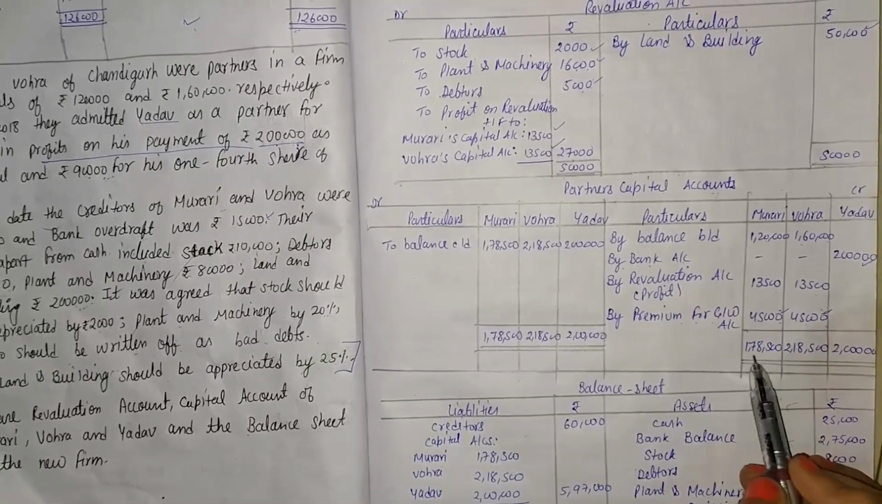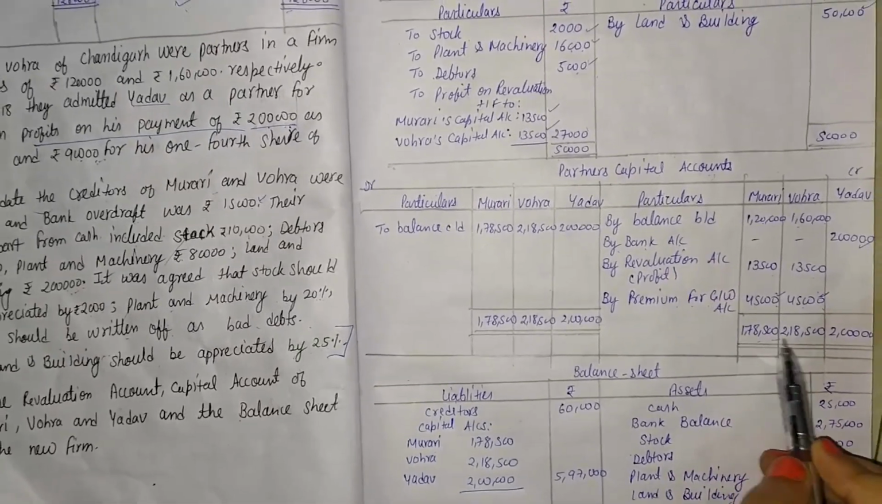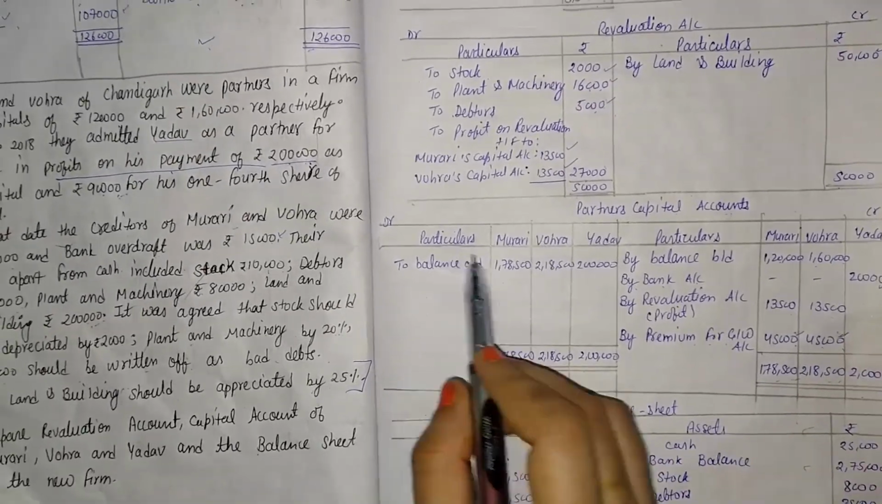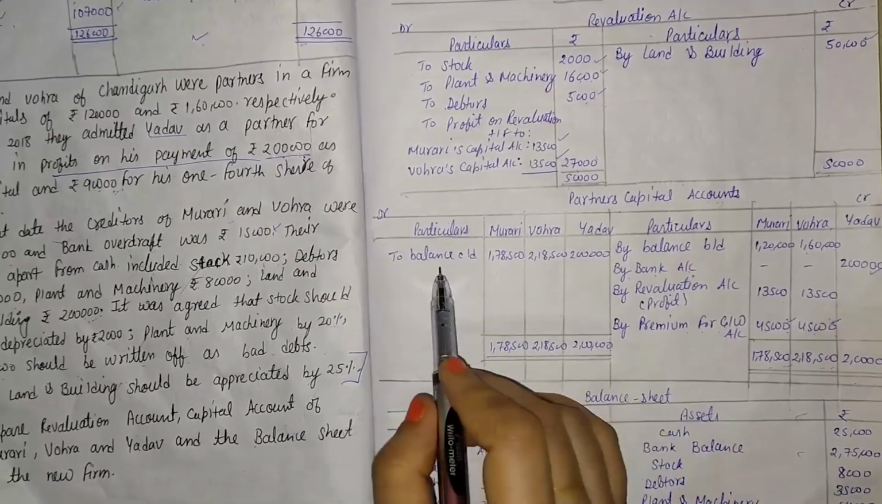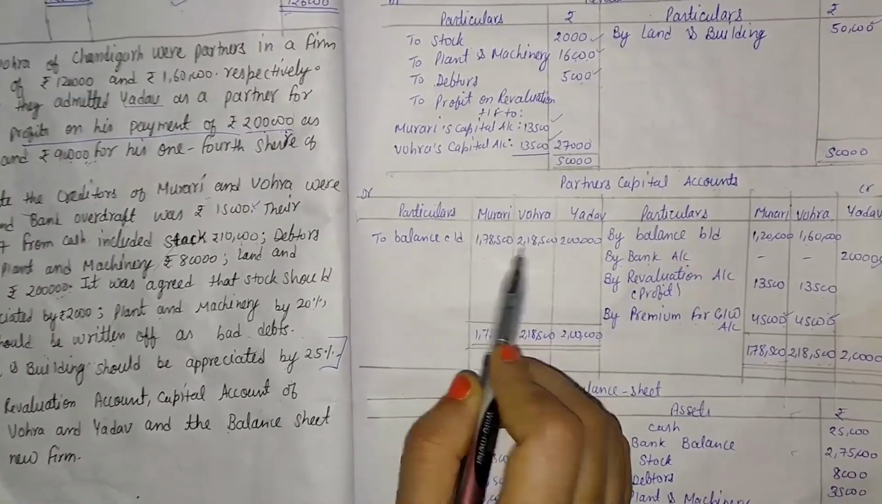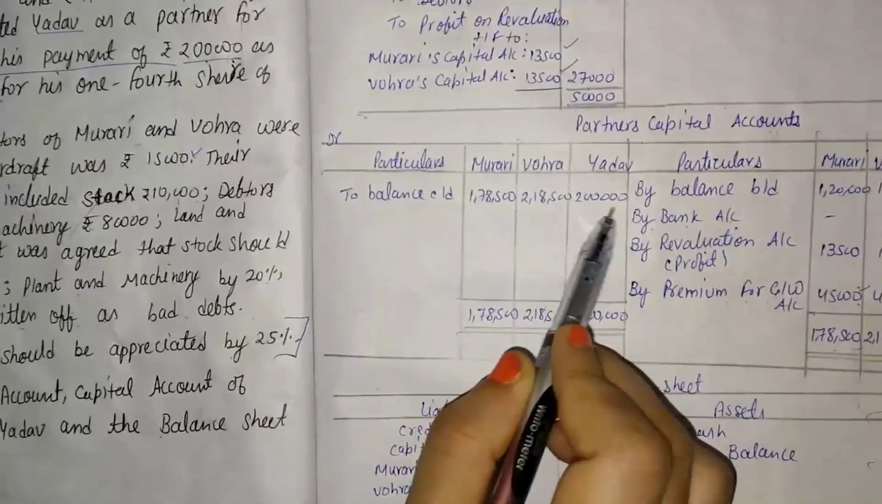Totaling of both sides: 1,78,500, 2,18,500 and 2 lakh. Here there is no other balance, so the balancing figure is called the balance c/d. That is 1,78,500, 2,18,500 and 2 lakh.